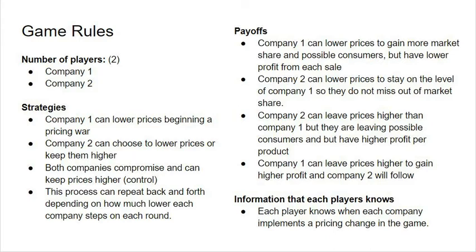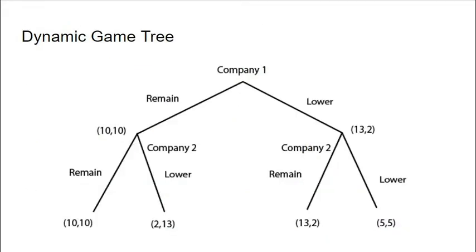For payoffs, Company 1 can lower prices and gain more market share and possible consumers, but have lower profit for each sale. Company 2 can lower prices and stay on level with Company 1 so that they do not miss the market share. Company 2 can leave prices higher than Company 1, but they will be losing possible consumers, though they then have higher profit per product. Company 1 can leave prices higher to gain higher profit, then Company 2 will follow.